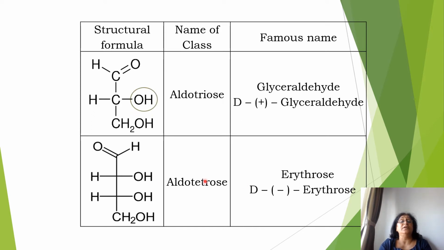The next one, see here, how many carbon atoms are there? There are 4 carbon atoms. So this is aldotetrose and there is an aldehyde group present here. So aldotetrose. And what is the configuration? Configuration will be D because the last horizontal line is holding OH on the right hand side. So it is D configuration. But then here it is minus, that means it is levorotatory. So D minus erythrose.